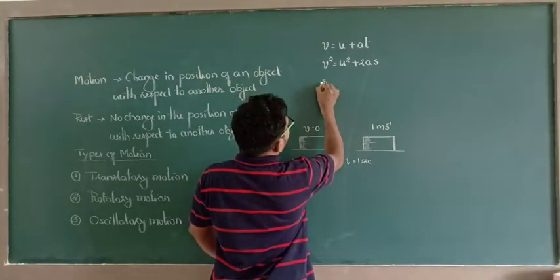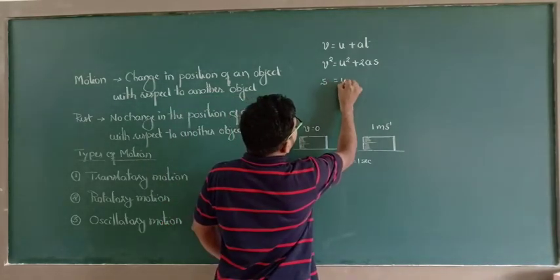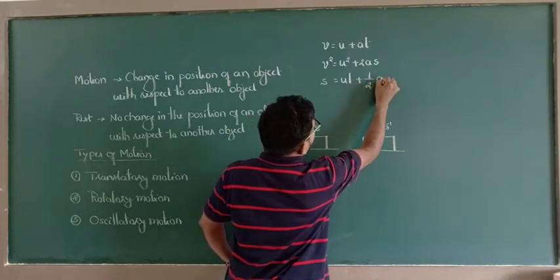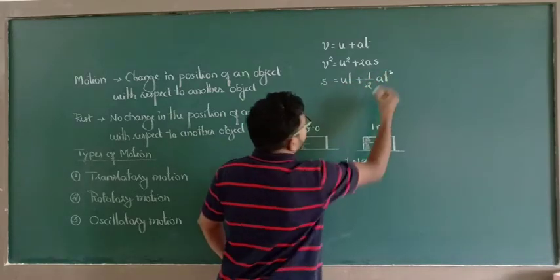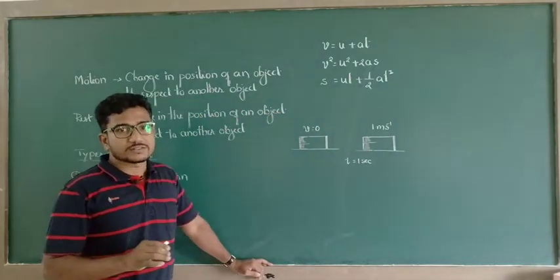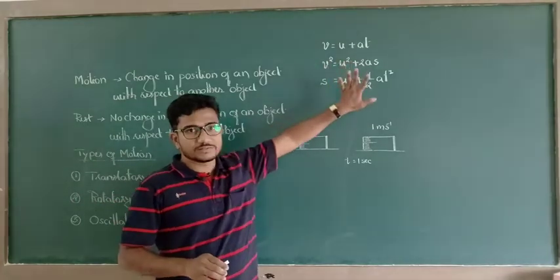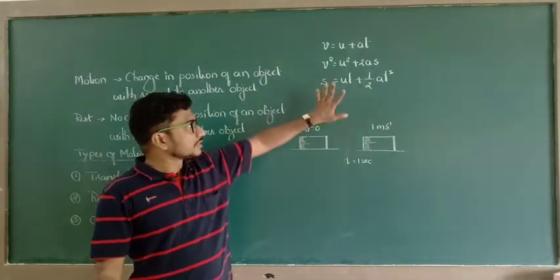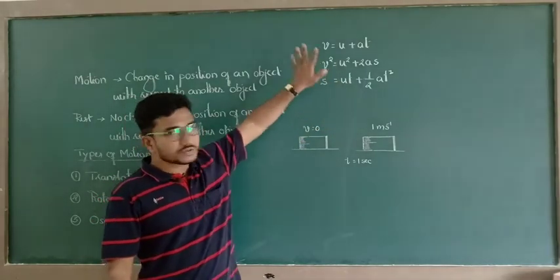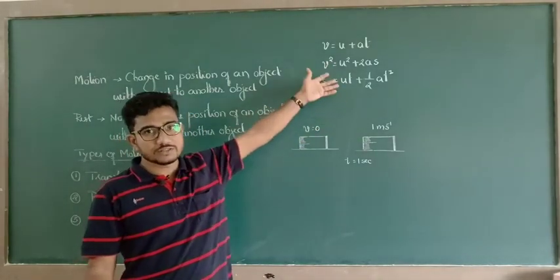S is equal to ut plus half at square. There are derivations for these equations. While discussing in those respective chapters, you are going to learn how to derive these equations.